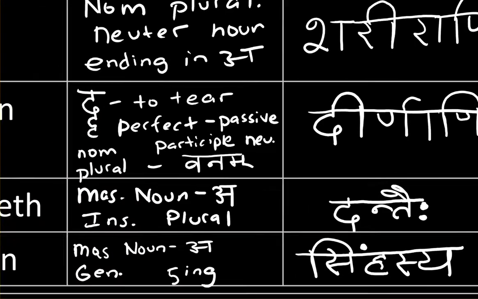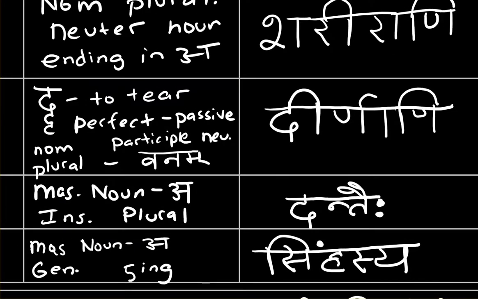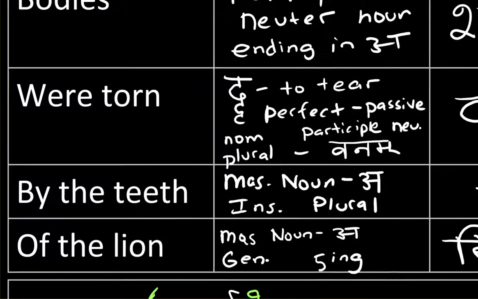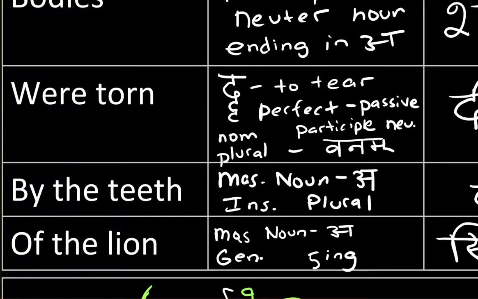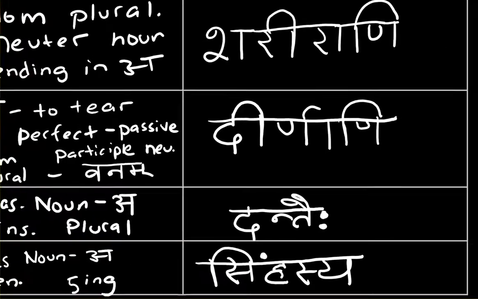Then you have the word by the teeth, that is dantaha originally. Danta is a masculine noun ending in a. By the teeth, so by is going to indicate that this needs to be instrumental, more than one tooth, plural. So you end up with dantaiha. Then of the lion, this should be genitive singular. Sinha is a masculine noun ending in a, so you end up with sinhasya.